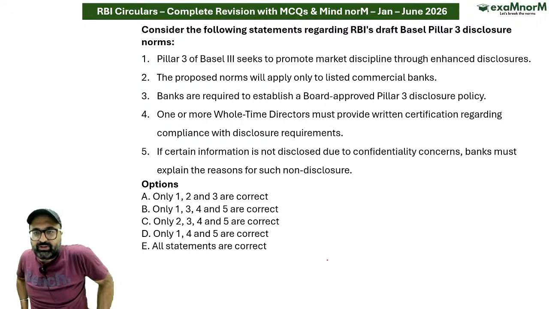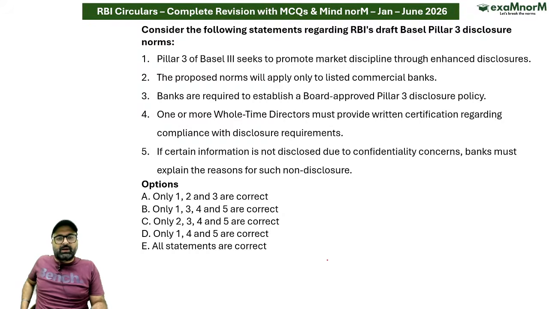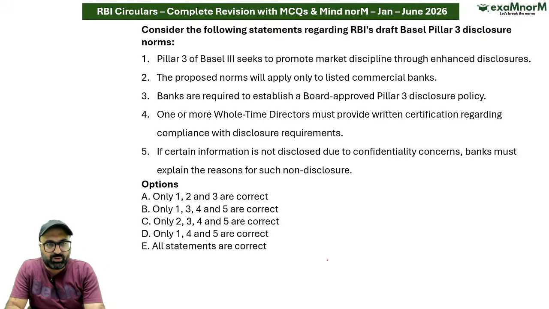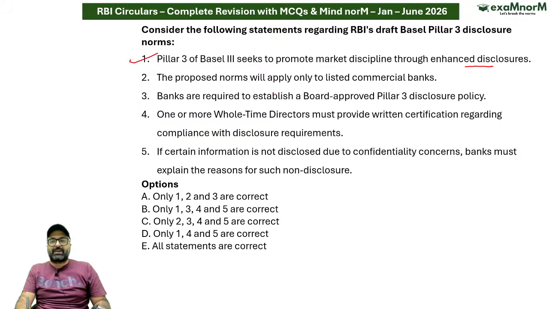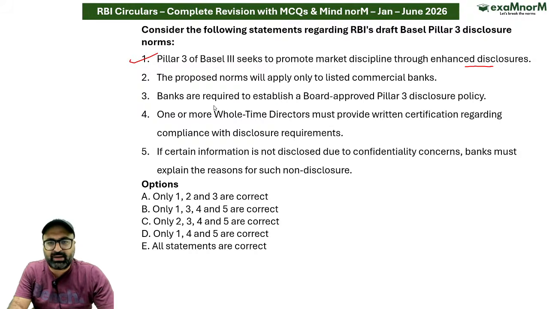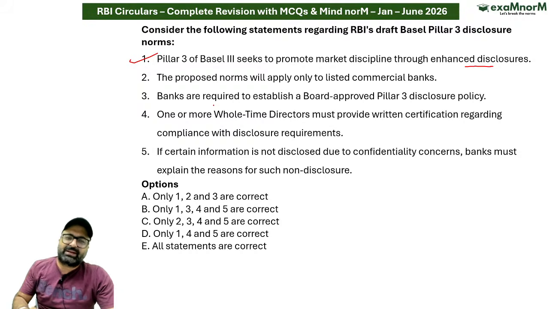Consider the following statement with respect to the draft Basel Pillar 3 disclosure norms. So Pillar 3 of Basel norms seeks to promote market discipline through enhanced disclosure. यही target है. Proposed norms will apply only to the listed commercial banks. So these norms will apply to standalone banks as well as the non-listed entities as well.